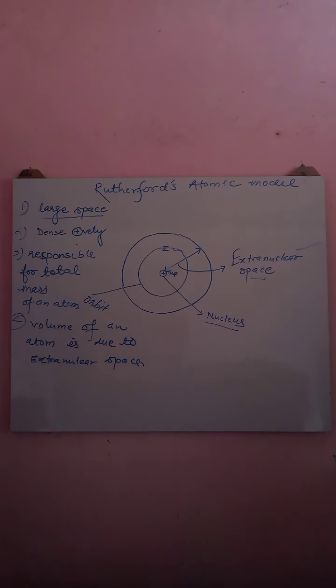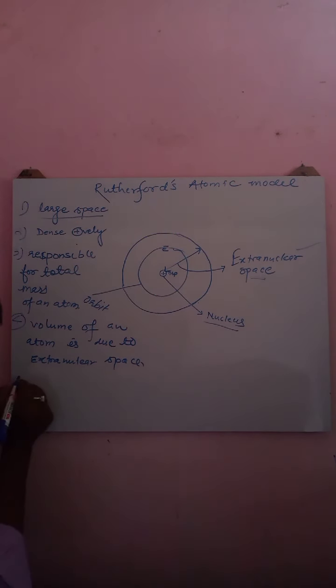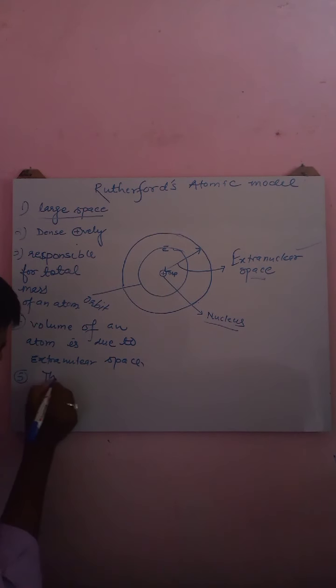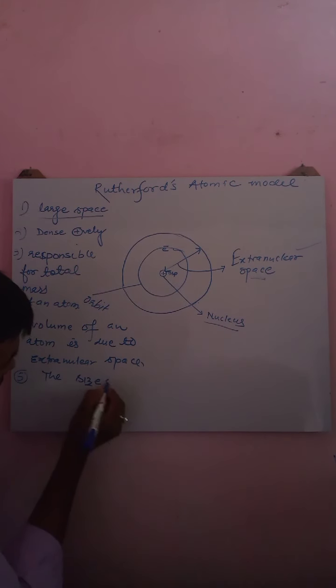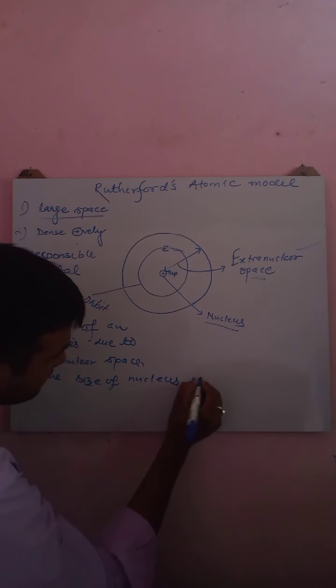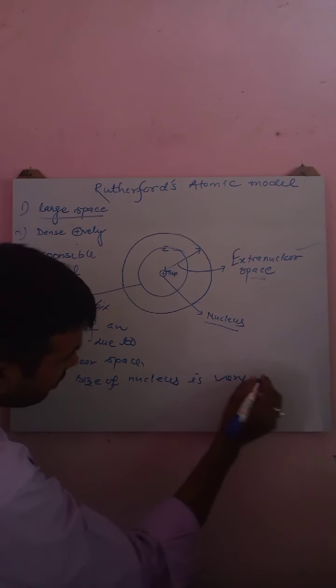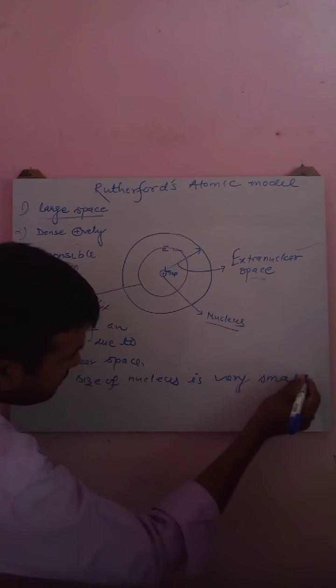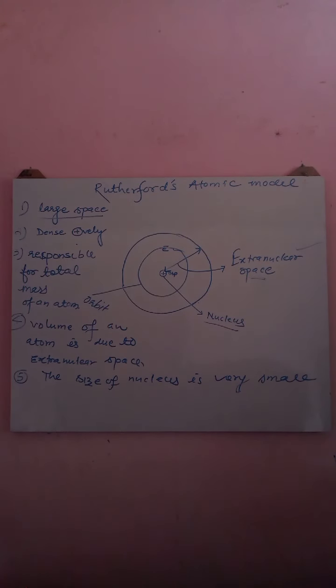Ernest Rutherford told that the volume of an atom is due to extranuclear space. He also told that the size of the nucleus is very small as compared to the size of an atom.